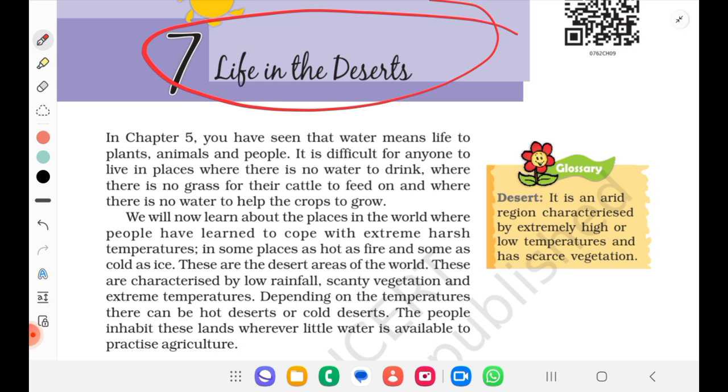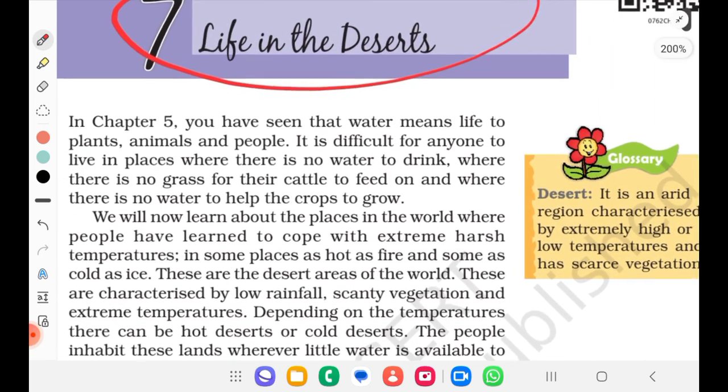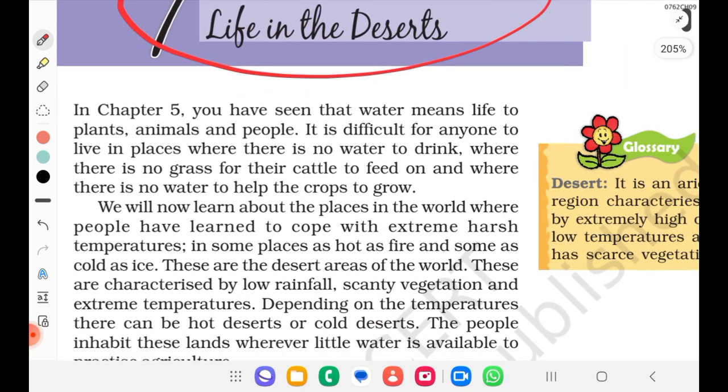So in chapter 5 you have seen that water means life to plants, animals and people. Of course, it is difficult for anyone to live in places where there is no water to drink, where there is no grass for their cattle to feed on, and where there is no water to help the crops to grow. Very difficult to imagine, right? Where there is no water.